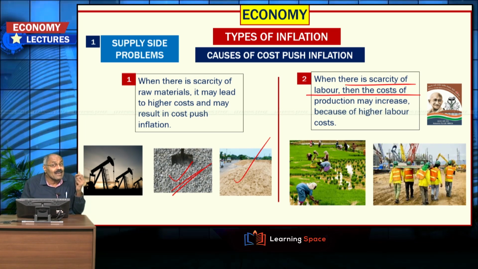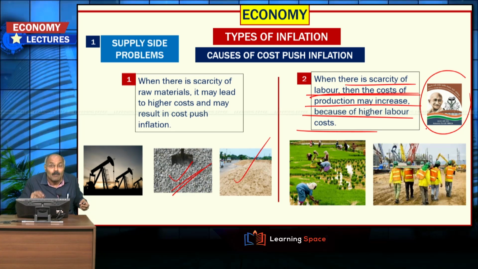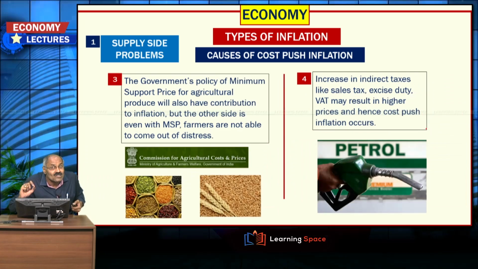When sufficient labor is not available, nowadays people say that because of Mahatma Gandhi NREGA, the availability of labor for agricultural purposes in rural areas has reduced, and such type of problems. That means when there is a scarcity of labor, then the costs of production may increase because of higher labor costs. So, this is one of the reasons for cost push inflation.